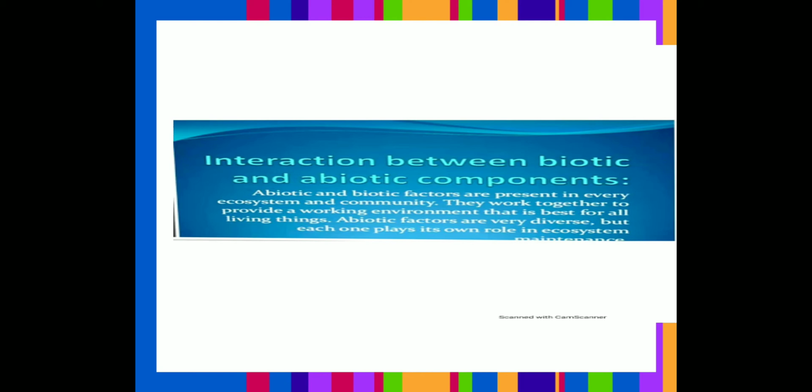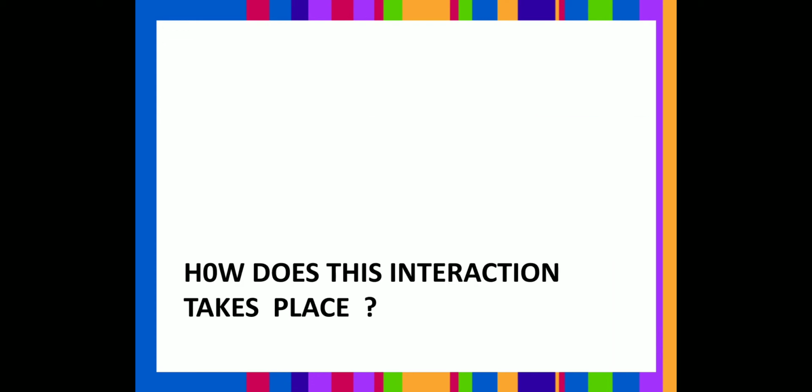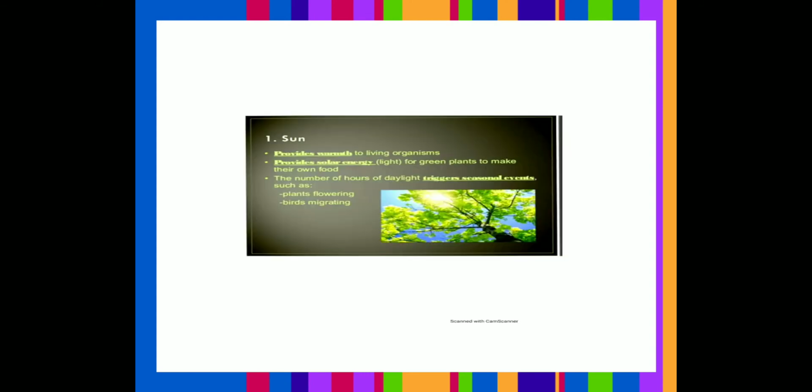Abiotic and biotic factors are present in every ecosystem and community. They work together to provide a working environment that is best for all living things. Abiotic factors are very diverse, but each one plays its own role in ecosystem maintenance. So, there are many abiotic components, and they all affect the biotic factors of nature. Now, how does this interaction take place?